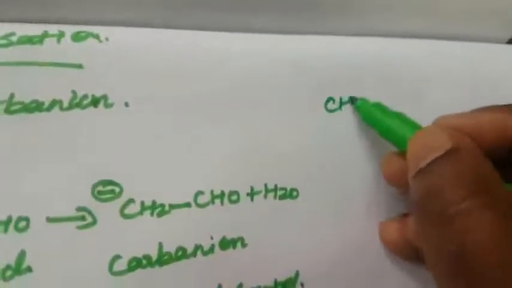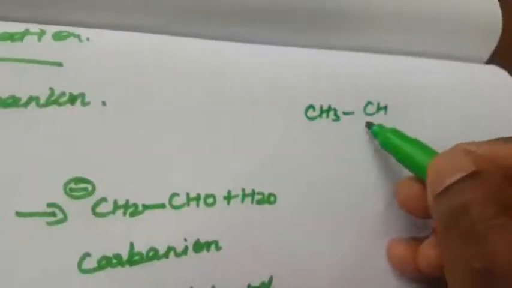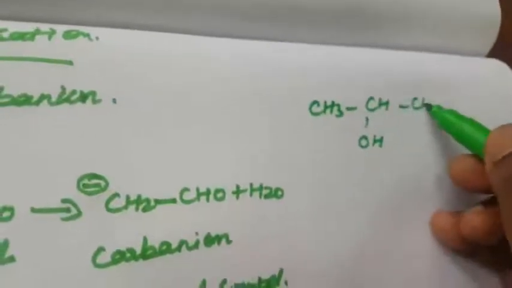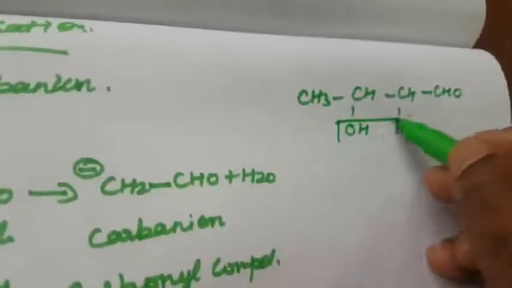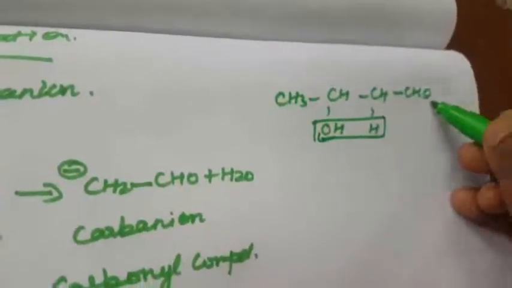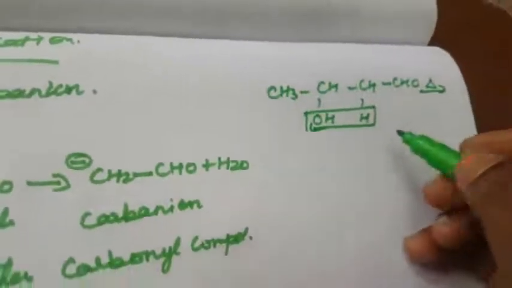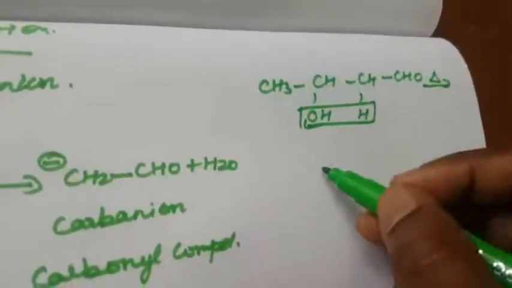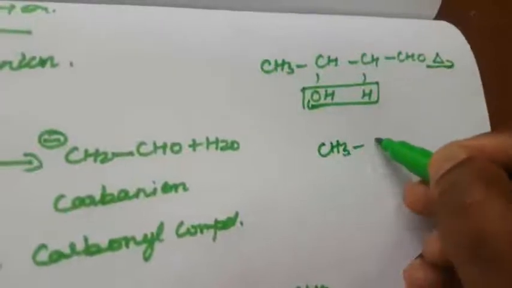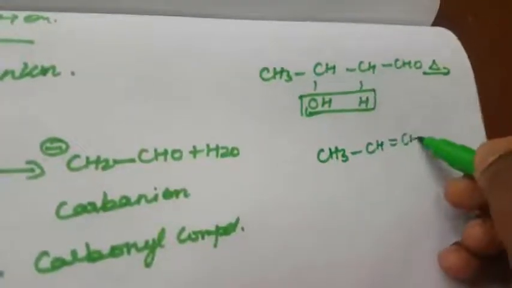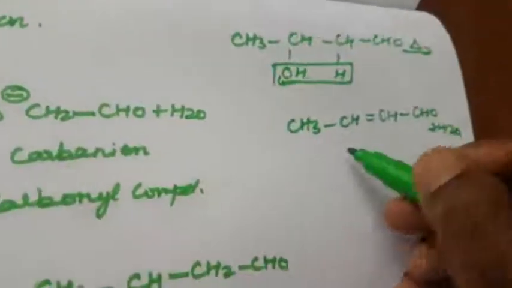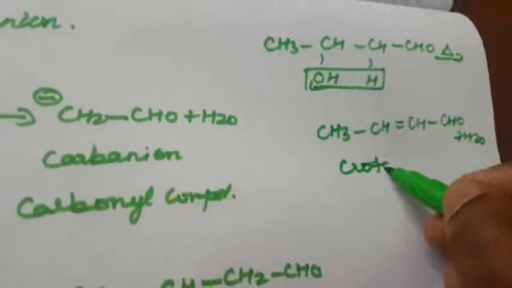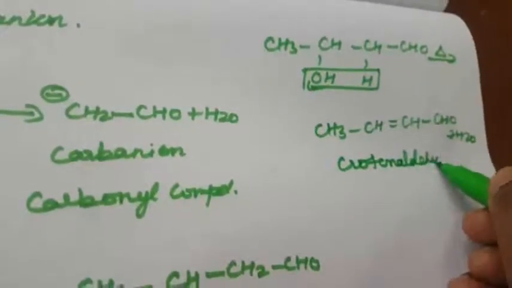What is aldol? That is CH3CHOHCH2CHO, which for convenience I am writing this way. It rapidly undergoes dehydration. What is meant by dehydration? When we are heating, removal of a water molecule. The remaining compound is called crotonaldehyde: CH3CH=CHCHO plus H2O. What is this compound name? Crotonaldehyde will be formed.